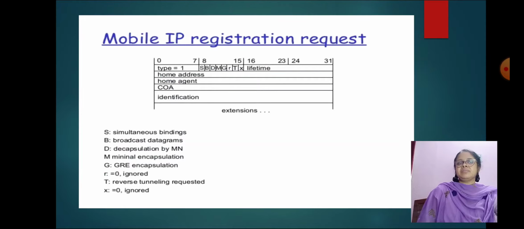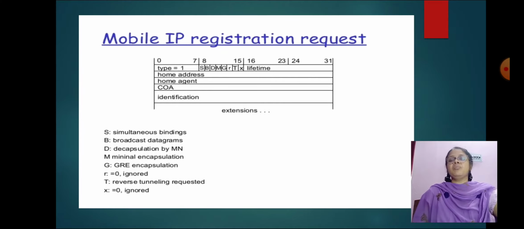Mobile IP defines the following registration process for a mobile node. If a mobile node is registering a foreign agent care of address, the mobile node registers using the foreign agent. If a mobile node uses a co-located care of address, the mobile node registers directly with its home agent. If a mobile node returns to its home network, the mobile node deregisters with its home agent.